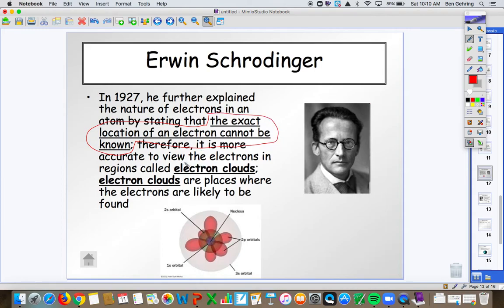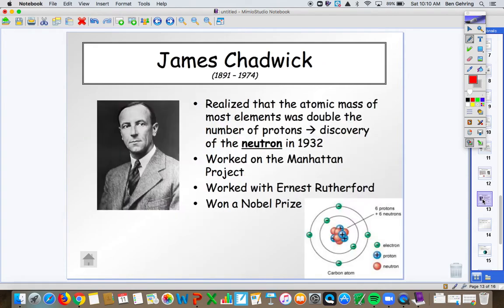And so he developed what we call the electron cloud model. An electron cloud is a region of space where an electron is likely to be found. So this is a region where there's likely an electron somewhere. Okay? So that was Schrödinger's addition to the atomic theory.